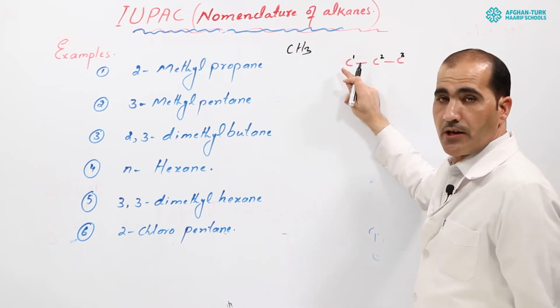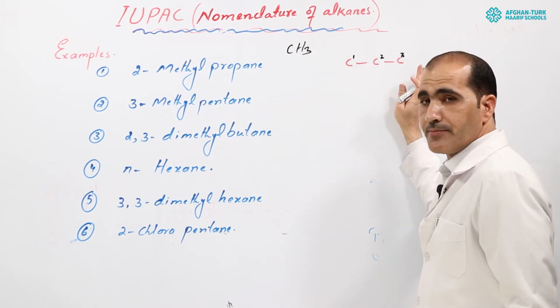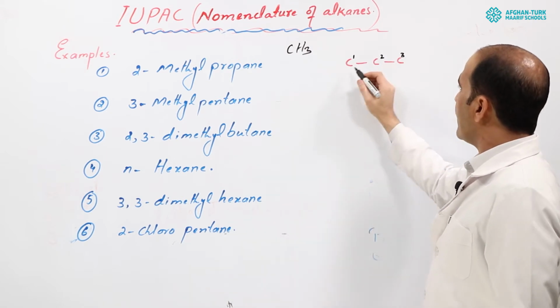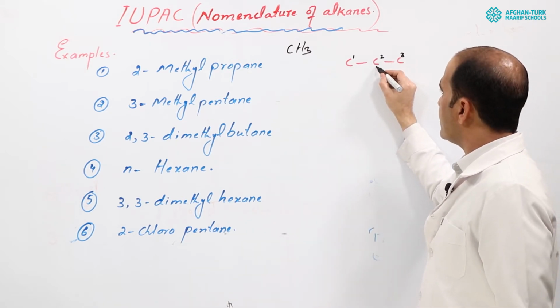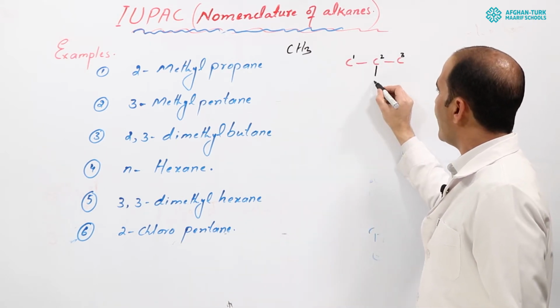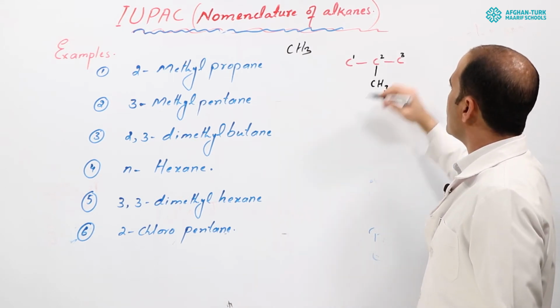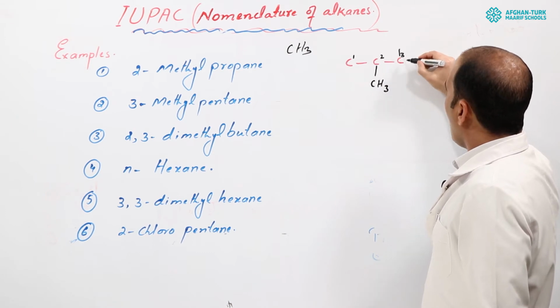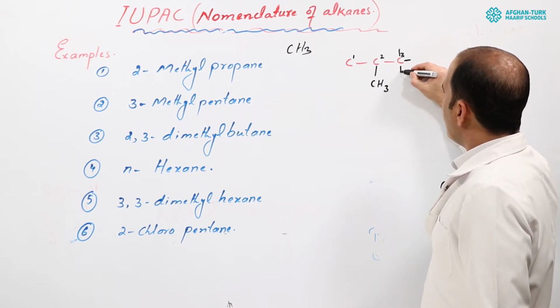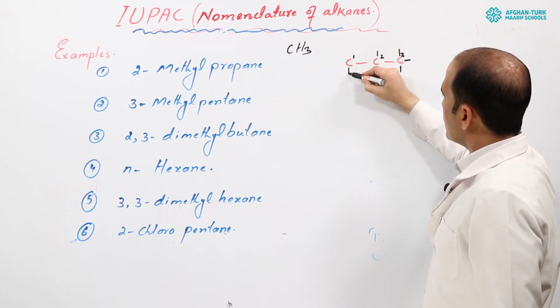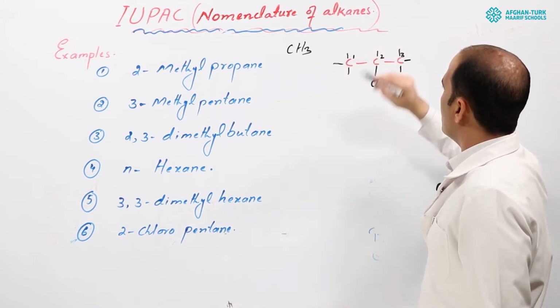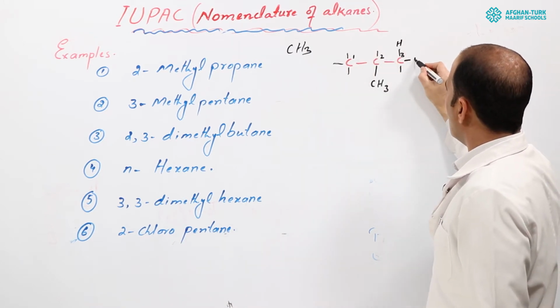You can also start from this side, don't worry about it. On the second carbon there is a methyl group, so you attach the methyl group CH3 here. All the carbon atoms will be attached with hydrogen atoms. So this will be the structural formula.